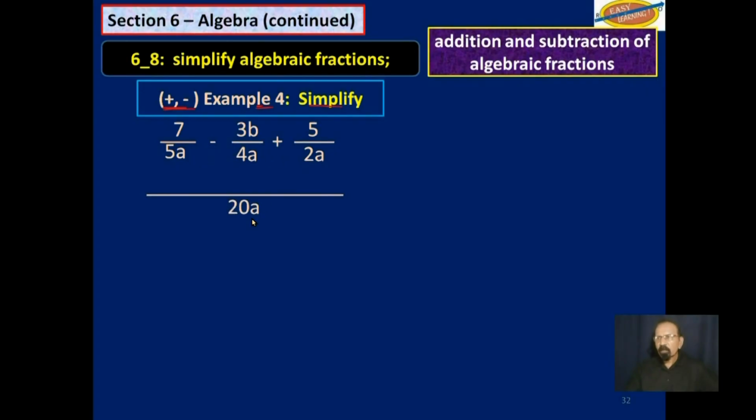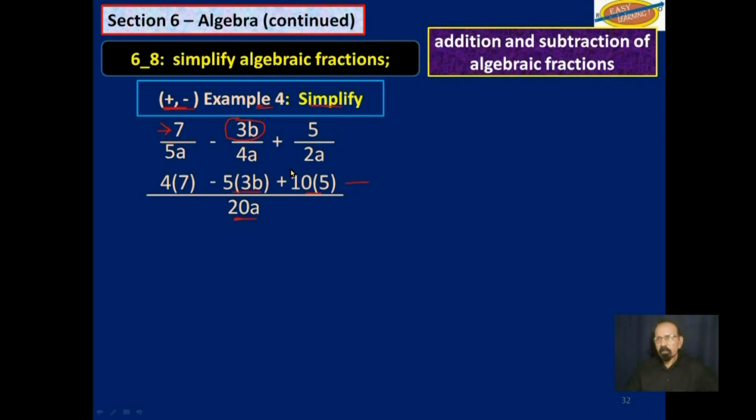So that's 20a. Now 5a into 20a is 4, 4 times 7, minus 4a into 20a is 5, 5 times 3b, plus 2a into 20a is 10, and then 10 times 5.